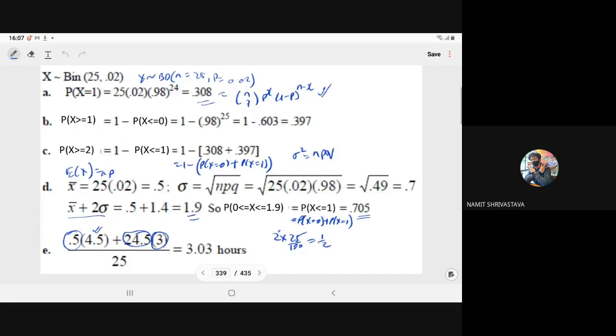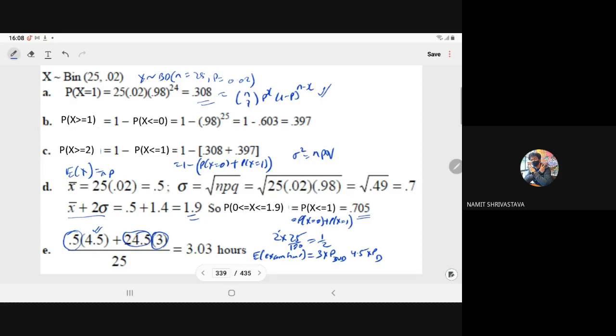It means we have to compute the expectation of exam time. So what is the formula of the expectation? Here we have 3 hours and 4.5 hours, multiplied by the probability corresponding to 3 hours for a non-disabled student, and the probability for a disabled student. So what is the proportion of the disabled student?